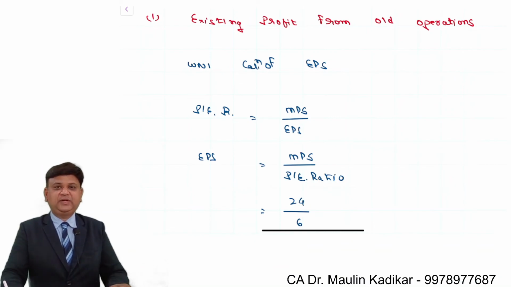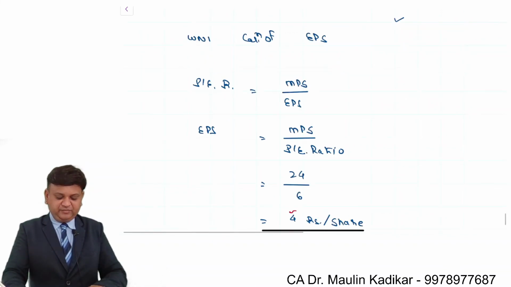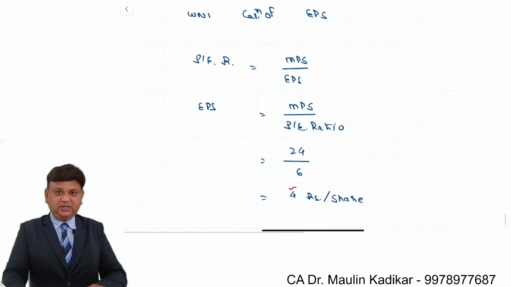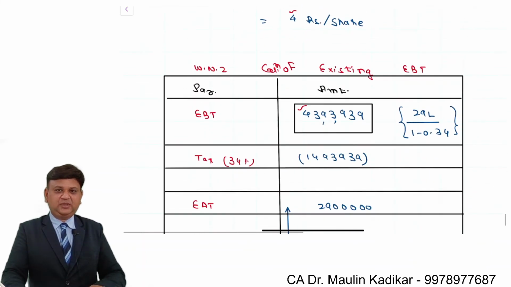So, small summary of the entire answer. In the first part of the question, we are required to find the existing profit from the old operations. In that, first of all, we make the computation of the earning per share using MPS and price earning ratio. Then existing EBT is calculated.